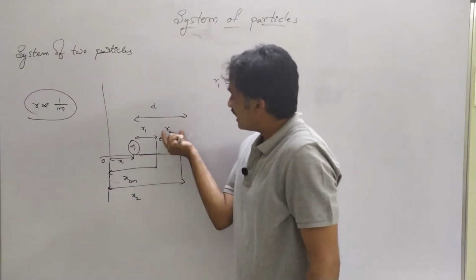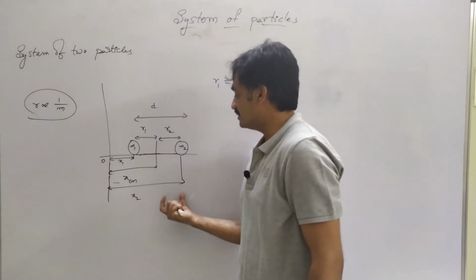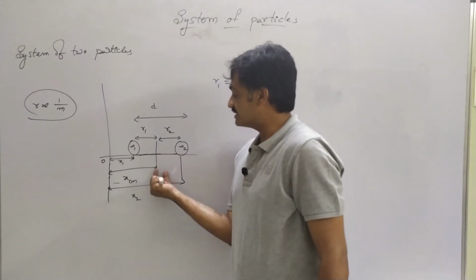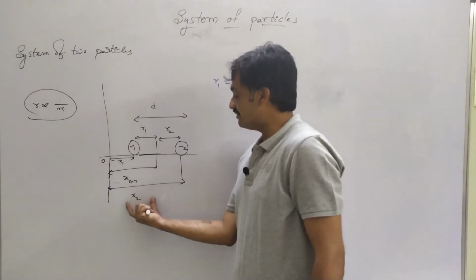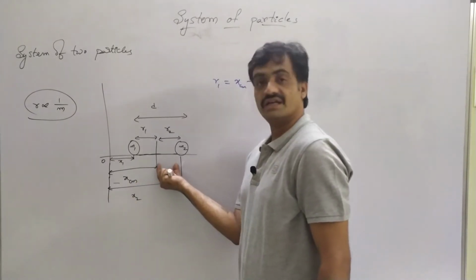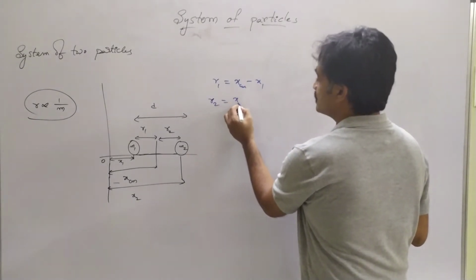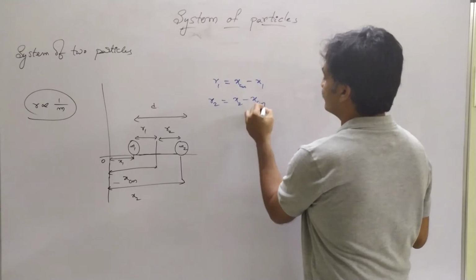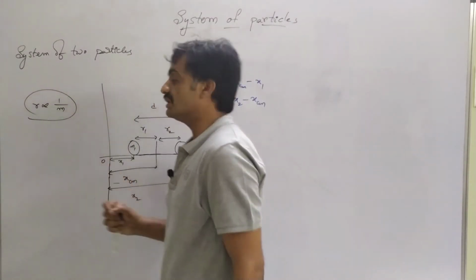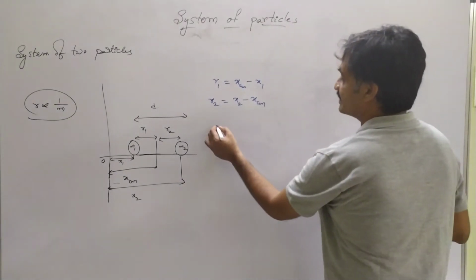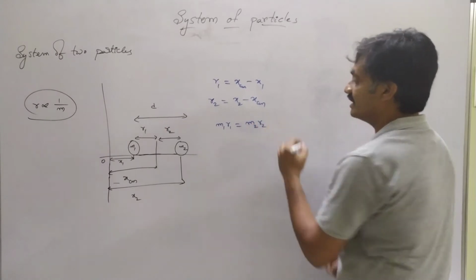Whereas observe that r2 equals x2 minus xcm. Why? Because we require this. So if we subtract xcm from this x2, then automatically we will get r2. Now observe that r is inversely proportional to m. Based on that, we can represent it as m1 into r1 is equal to m2 into r2.